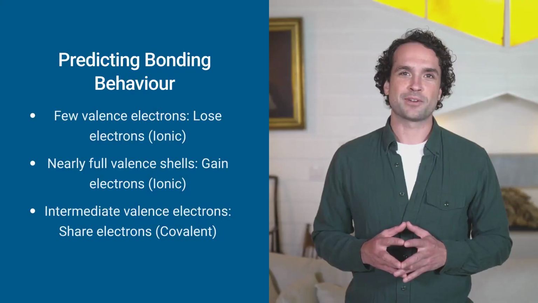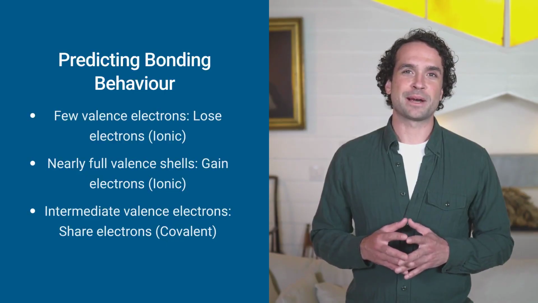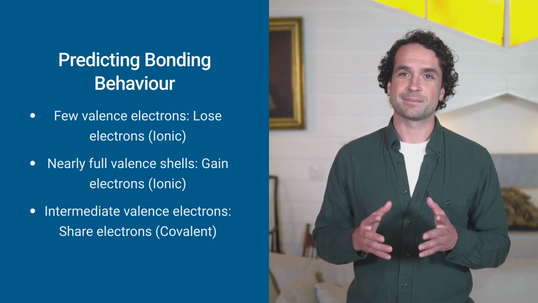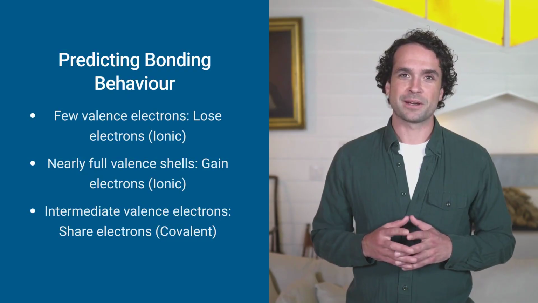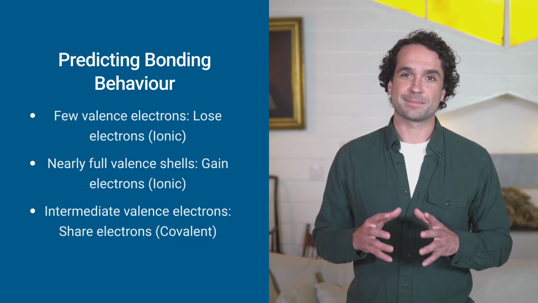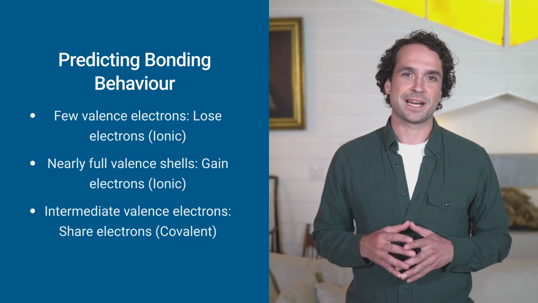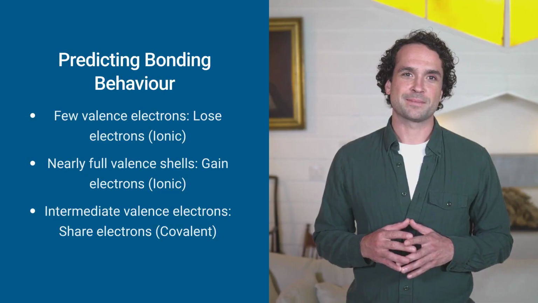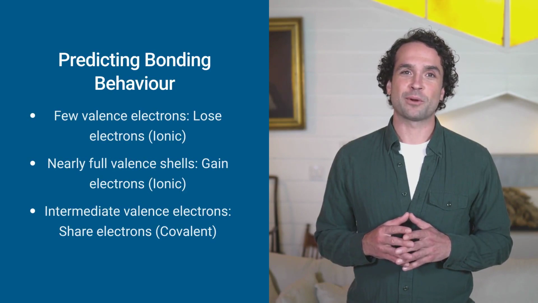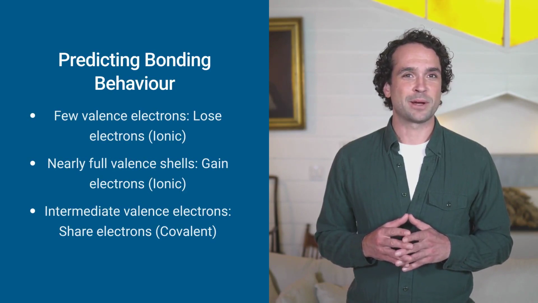The number of valence electrons an atom possesses is a powerful predictor of its bonding behavior. Elements with very few valence electrons, like group 1 and 2 metals, tend to lose electrons and form ionic bonds. Elements with nearly full valence shells, like group 16 and 17 nonmetals, tend to gain electrons and also form ionic bonds. However, elements with intermediate numbers of valence electrons are more likely to share them, leading to covalent bonds.